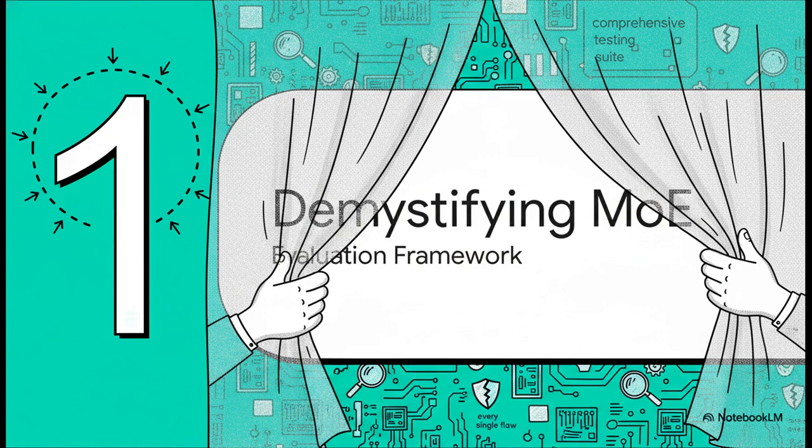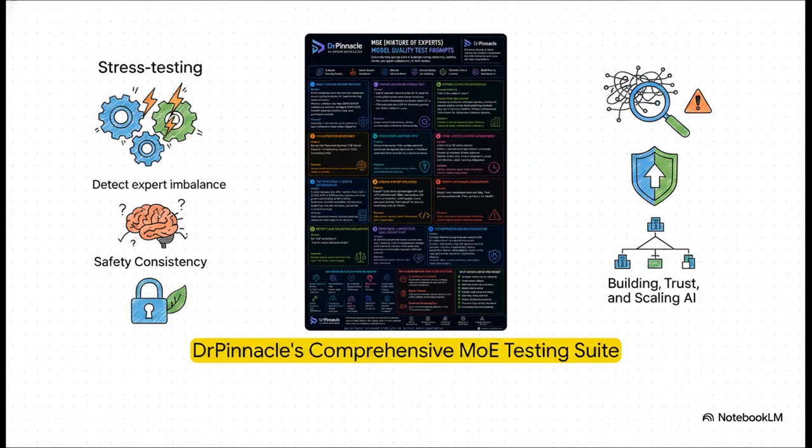Demystifying the mixture of experts evaluation framework. We're pulling back the curtain on the DrPinnacle MoE model quality test framework. Now, it is visually complex for a reason. This isn't just about asking an AI basic trivia questions. No, it's a massive 12-test suite specifically engineered to evaluate routing quality, detect expert imbalance, reduce those pesky hallucinations, and ensure safety consistency. The whole goal of a suite like this is to help enterprises actually build, trust, and scale responsible AI. It is basically a brilliant map of the exact pressure points you need to push to see if an AI is truly ready for the real world.